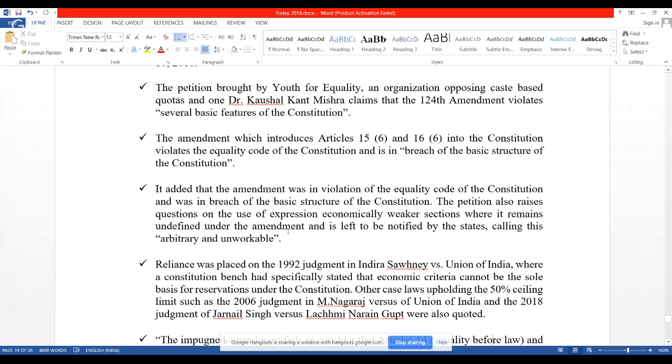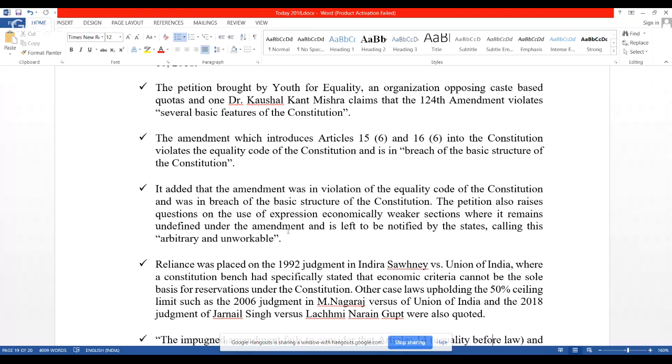This organization is highlighting certain case studies, and it placed the 1992 judgment in the Indira Sawhney versus Union of India case, where a constitution bench had specifically stated that economic criteria cannot be the sole basis for reservation under the constitution. This we have discussed in day before yesterday's class. Let me not go into the details of this. Meaning is simple.